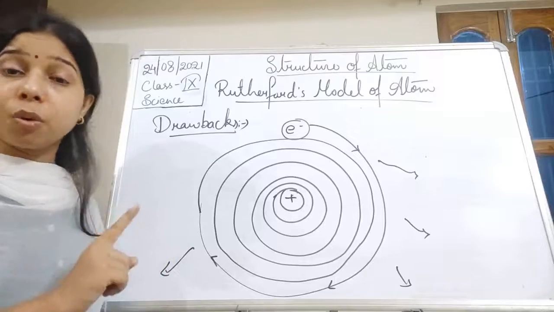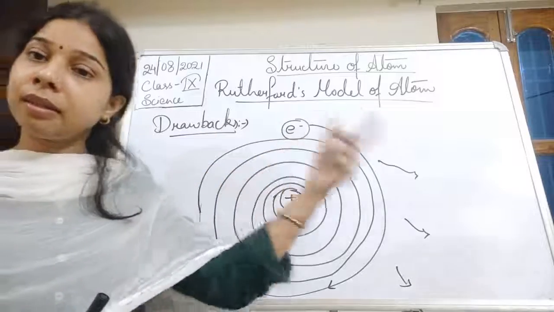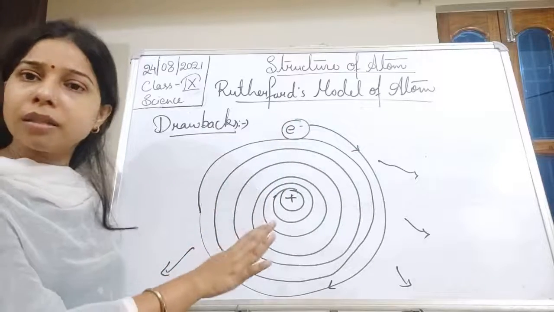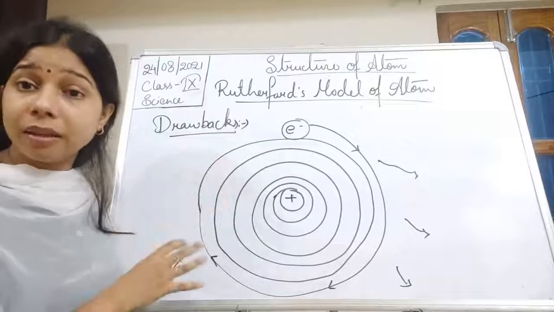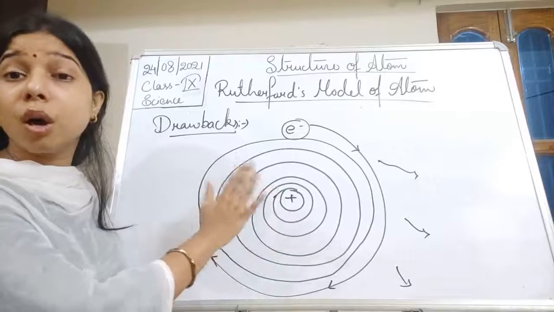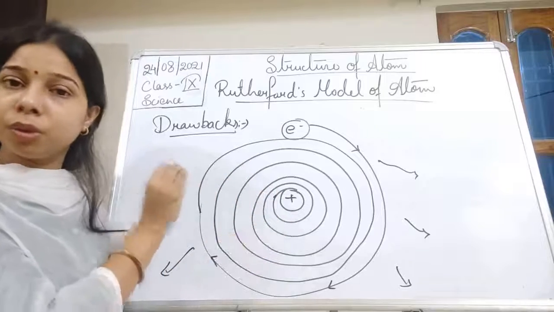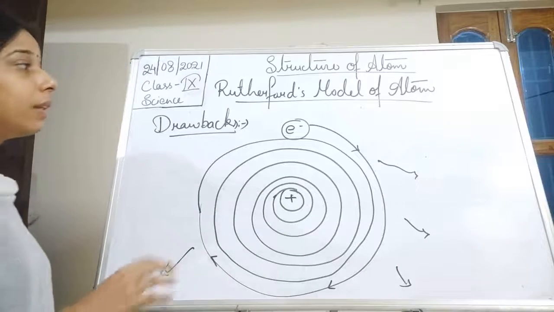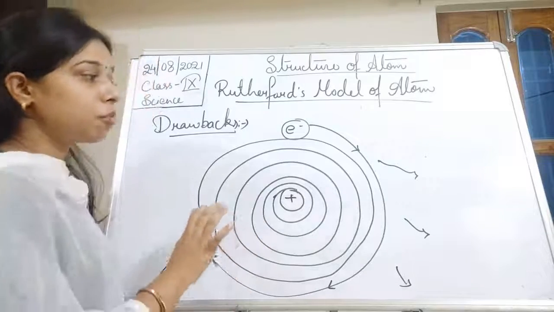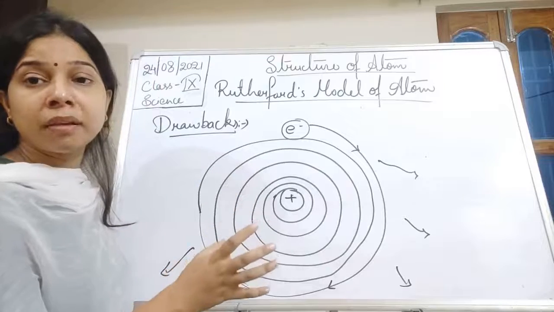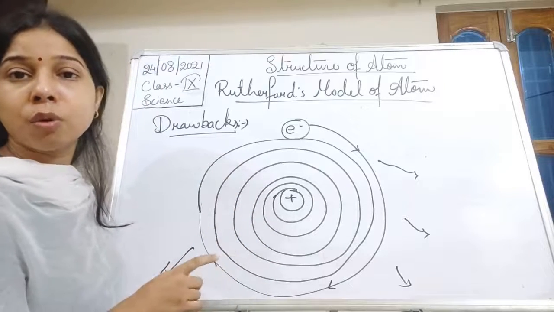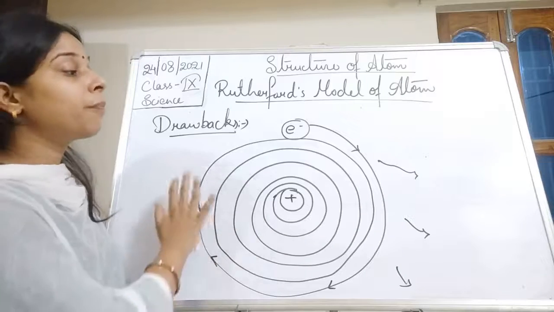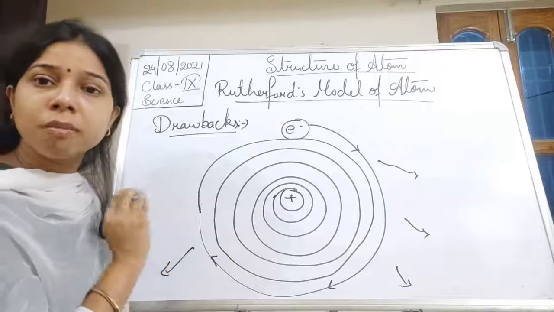So Rutherford said that electrons keep revolving around the nucleus. But when we apply electromagnetic theory to this Rutherford model of the atom, we find that the electron must collapse.